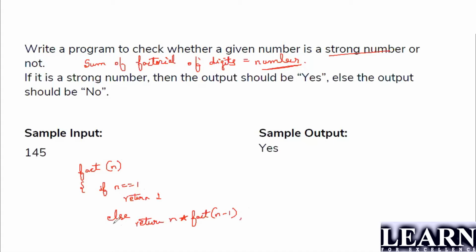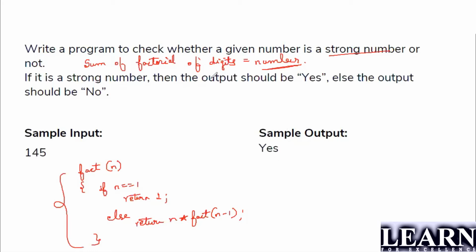So what does this say? If you give 5, it says 5 into factorial of 4, next 4 into factorial of 3, into factorial of 2, into factorial of 1. So it will return 1, and the answer will be 5 into 4 into 3 into 2 into 1. This is the code for factorial. Please make a note of it. In simple language, you can also take out the for loop, so in order to make the code simple, you can just run this code here.